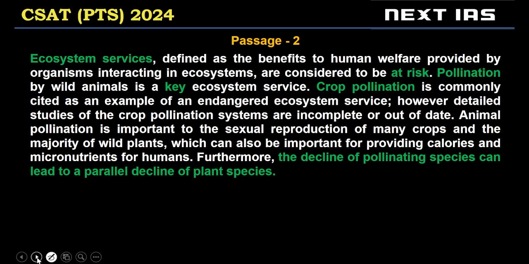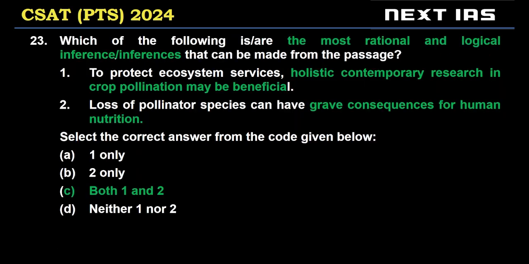All right, let's look at the question. We are looking for inferences. We are looking for valid conclusions we can make based on facts in the passage, right? Let's look at statement one: to protect ecosystem services, holistic contemporary research in crop pollination may be beneficial.